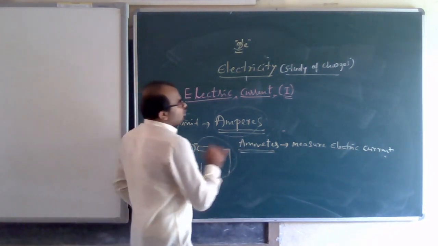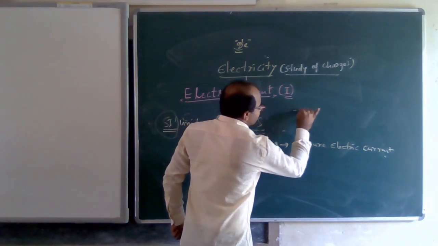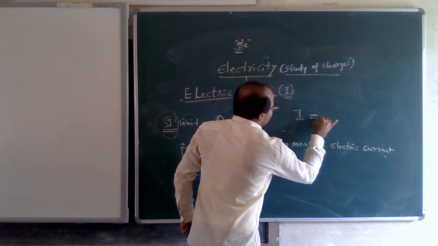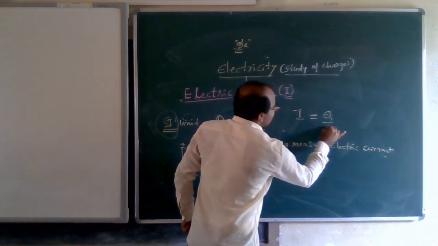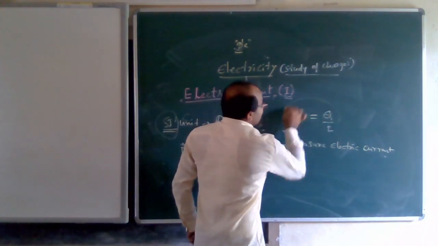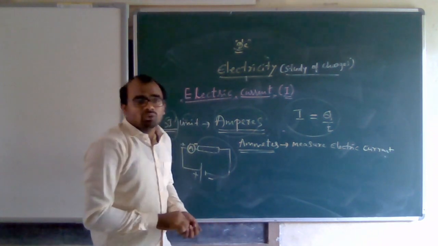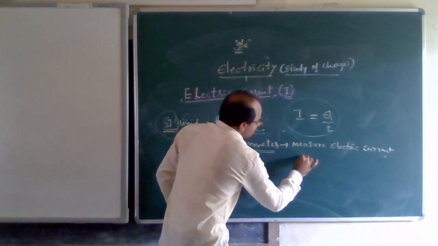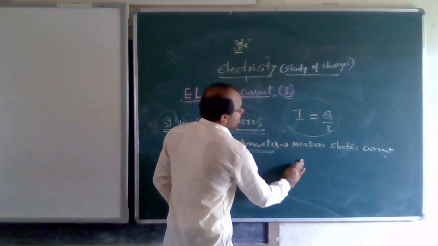Then what is the formula of current, or I? You already know, Q by T. On this basis, we will define 1 ampere. When does it become 1 ampere?